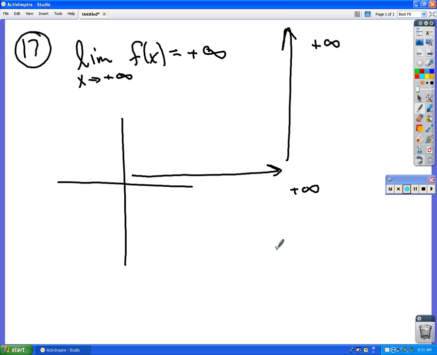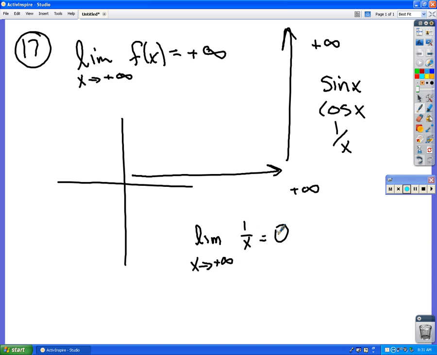Sine of x is one of them because that one goes up and down and up and down and all around. Cosine of x is another one for the same reason. And then 1 over x is the third one because that one, as x approaches infinity, what does y approach? What does it get closer and closer to? 0, right. So for that one, you would write the limit as x approaches infinity of 1 over x is 0.